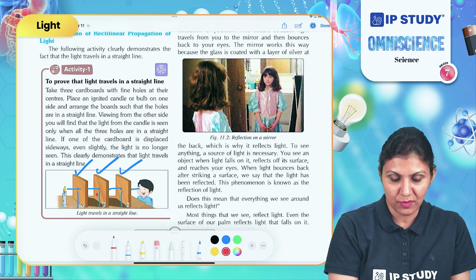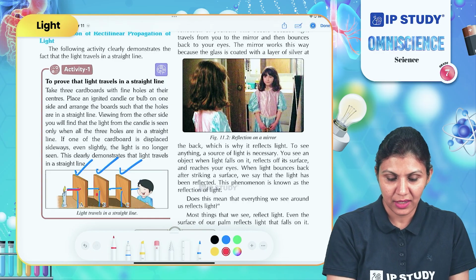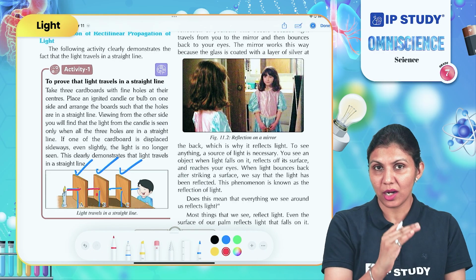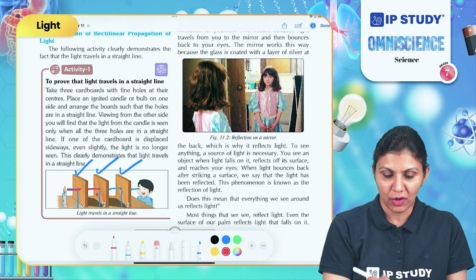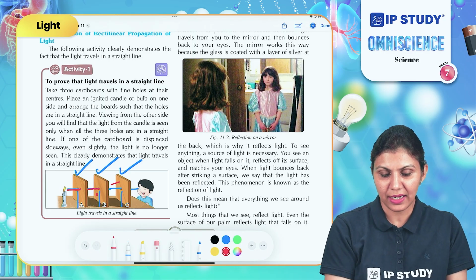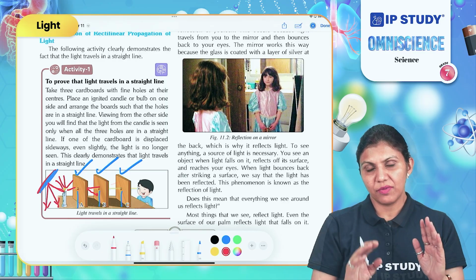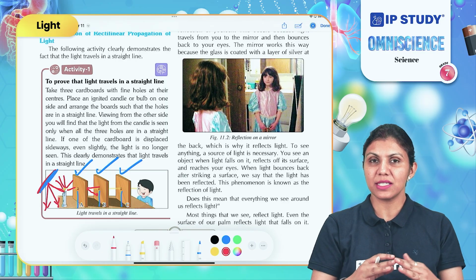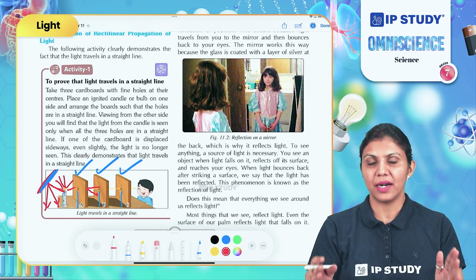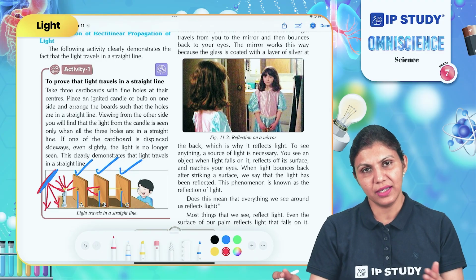The light rays from the candle will move through the hole in cardboard A. It will reach cardboard B, but there is no hole to allow this light to pass through this cardboard. So what will happen? There will be no light rays after this cardboard and you will not be able to see this light ray from cardboard C. We understand here that whenever a light source is emitting light, each light ray is moving in a straight path until there is an obstacle in its path which can direct it into different directions.